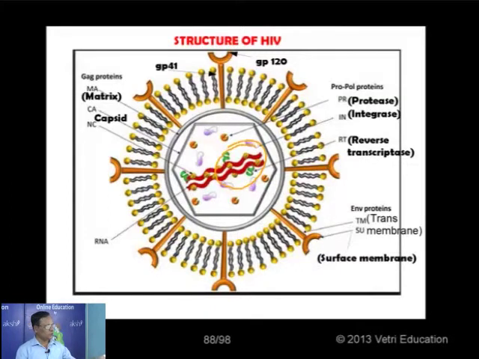or the genome. The genome is in the form of two identical strands of RNA. That's why they are called single-stranded RNA. Now this capsid is surrounded by the protein coat. You can see there is a filamental structure. This one represents the protein coat.